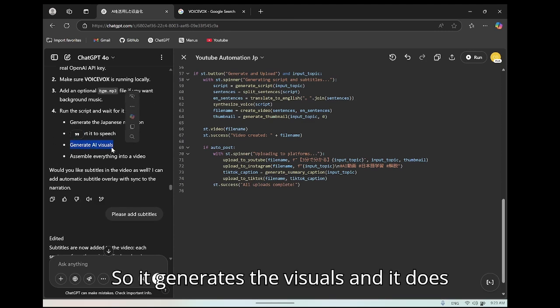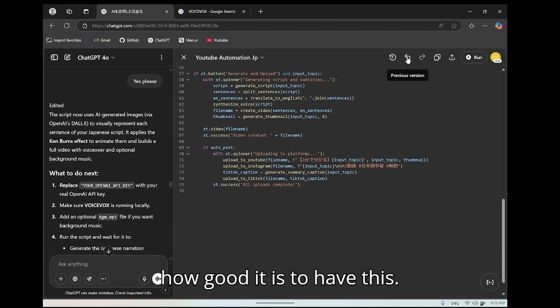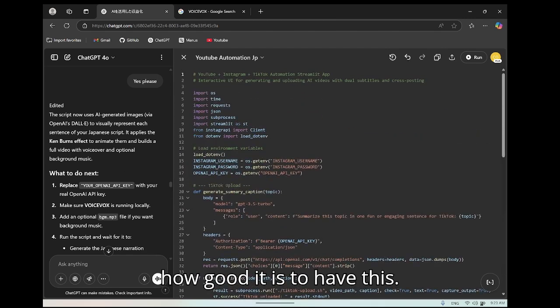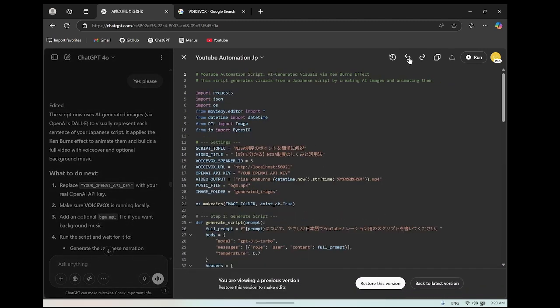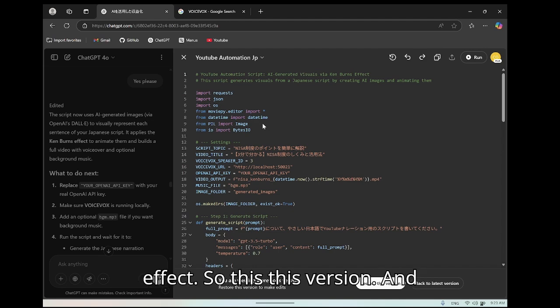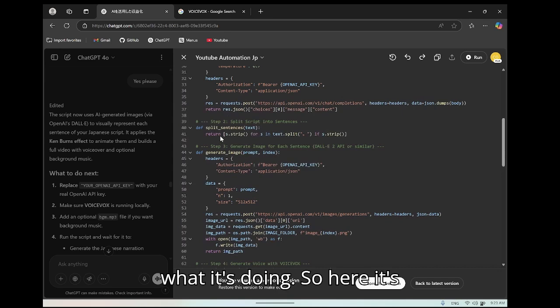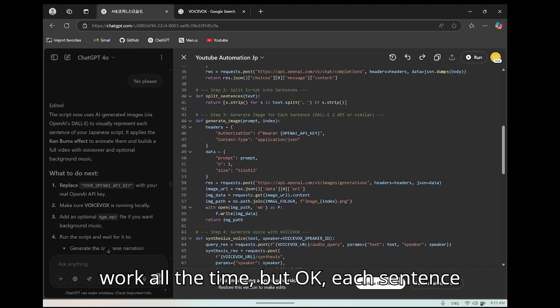So it generates the visuals, and it does the transitions. So I'm not sure how really good it is to have this, which one is it? With the Ken Burns effect. So this version, and what is it doing? So here it's creating the sequences. It's just splitting the sentences. That's interesting. I'm not sure this may work all the time, but okay.